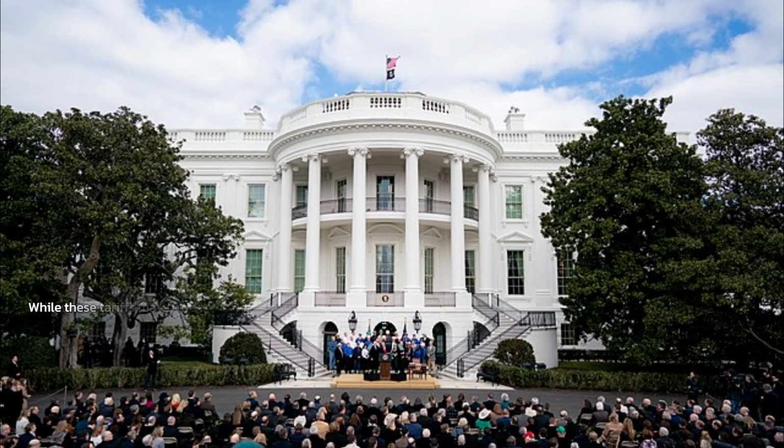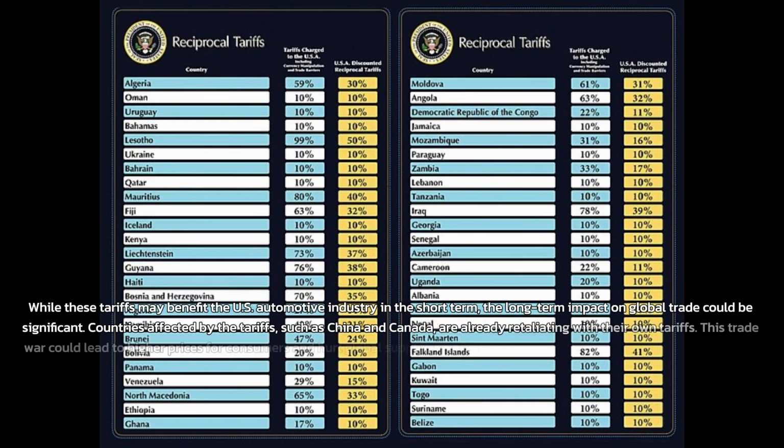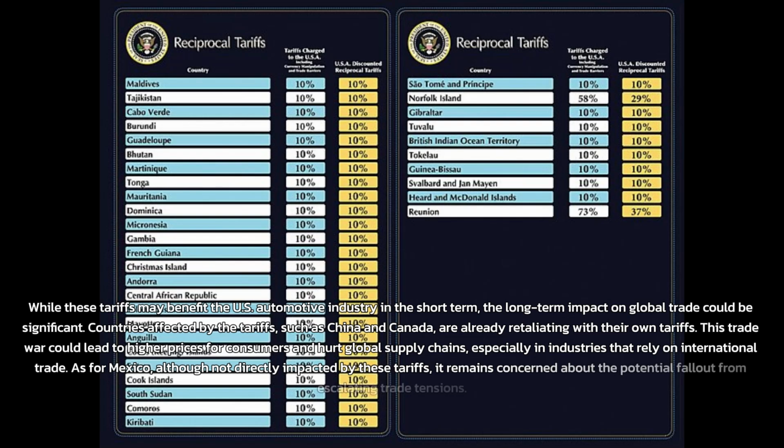While these tariffs may benefit the U.S. automotive industry in the short term, the long-term impact on global trade could be significant. Countries affected by the tariffs, such as China and Canada, are already retaliating with their own tariffs. This trade war could lead to higher prices for consumers and hurt global supply chains, especially in industries that rely on international trade. As for Mexico, although not directly impacted by these tariffs, it remains concerned about the potential fallout from escalating trade tensions.